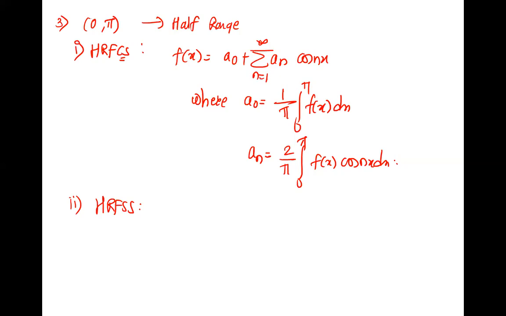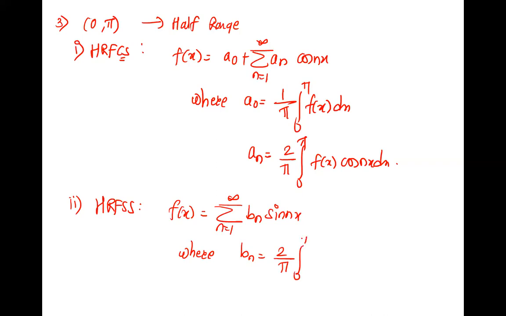Fourier series is all about these formulae and the integration. Integration repeats every time, the same functions, everything. Just identify the definition properly. What is the given interval? Depend on that only. Say half range sine series: f of x is summation bn sin nx, n is 1 to infinity, where bn is 2 by pi, 0 to pi, f of x into sin nx dx.